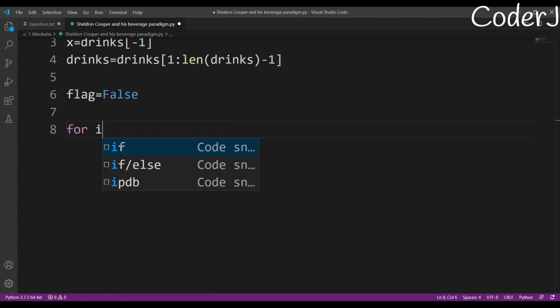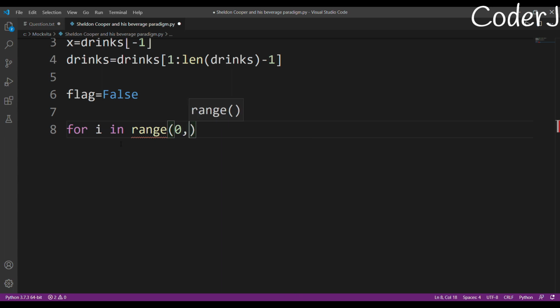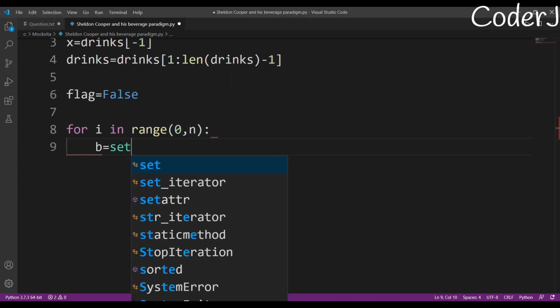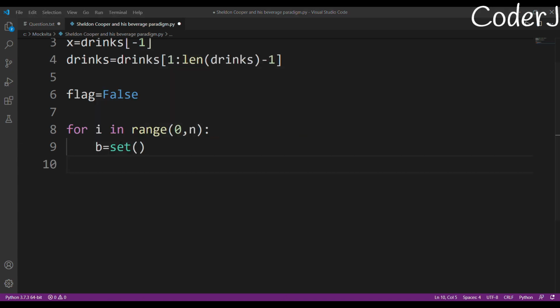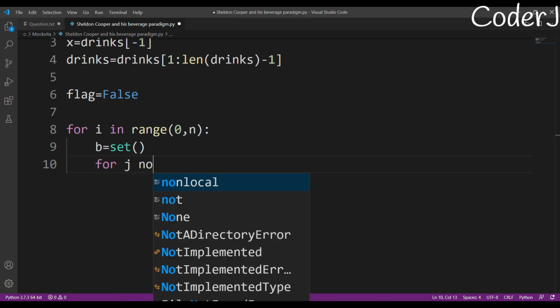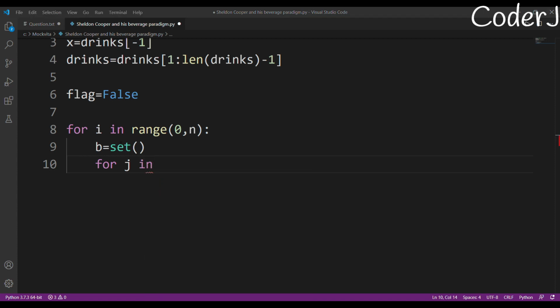Okay, so after that, my first line was, I'll iterate through the whole list of drinks, for i in range of 0 comma n. Okay, after that, I'll create a set of b. And after that, what I'm going to do is, for j in the range of one step forward from i and till the end of n.